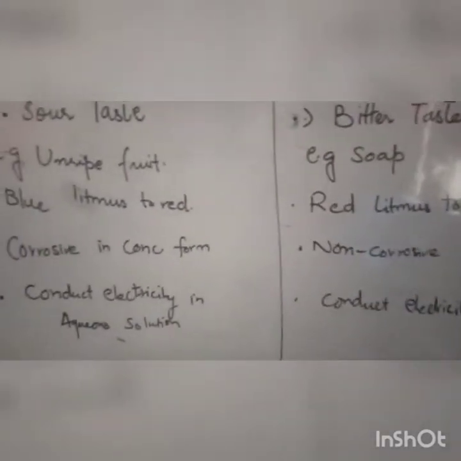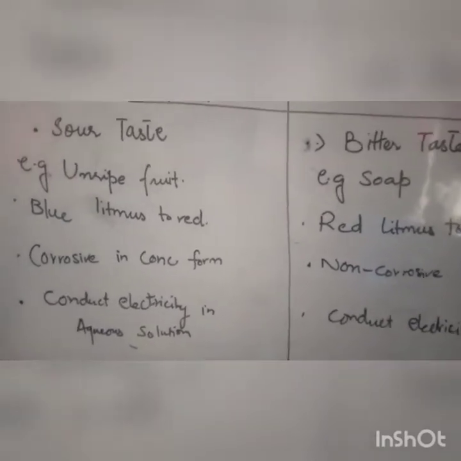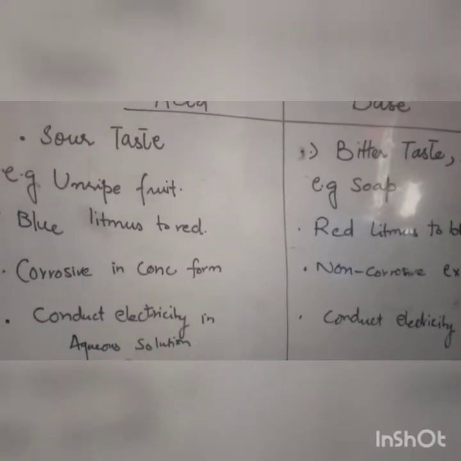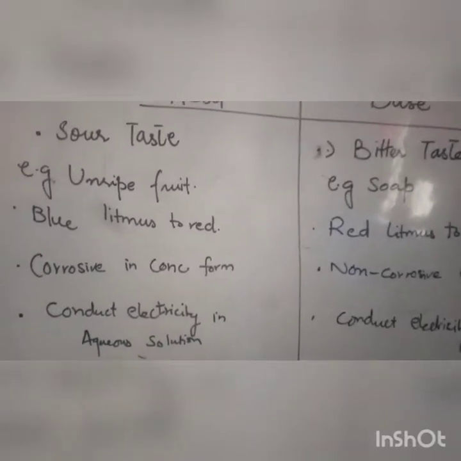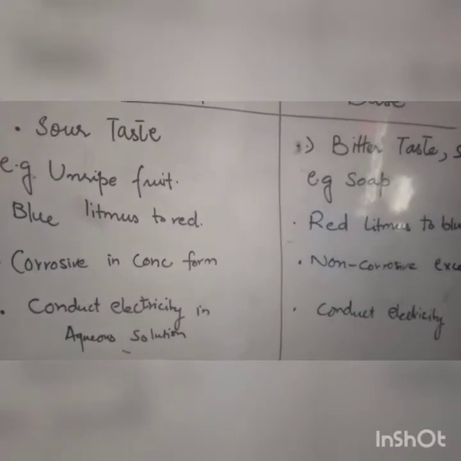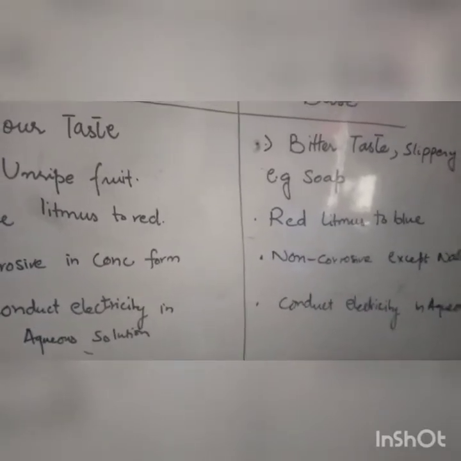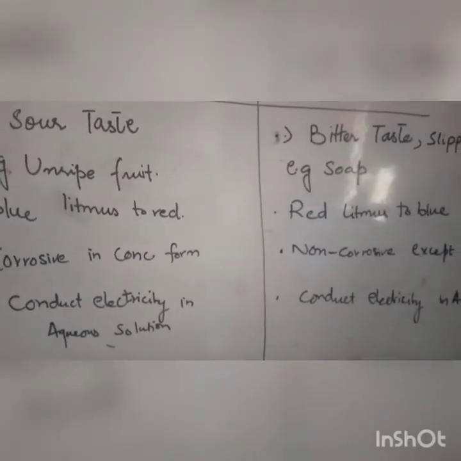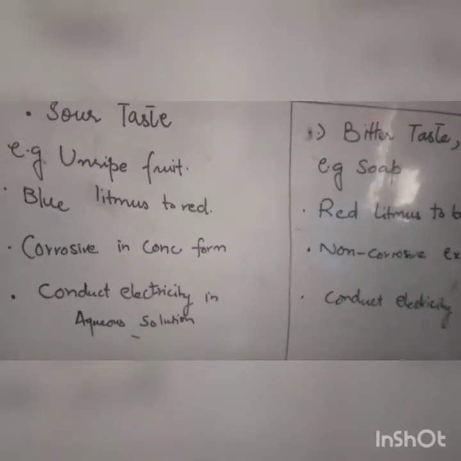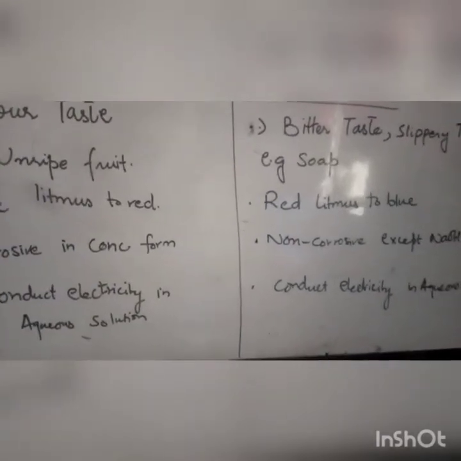Next, if we perform the test to find out whether the given solution is acid or base, we use a litmus paper test. This litmus may be blue, may be red. So majorly, if your given solution turns the blue litmus into red, it means it is acid. If it turns the red litmus into blue, then it is a base. Do remember that the blue litmus does not have any effect with a base.